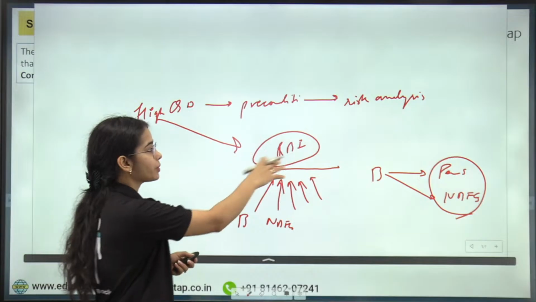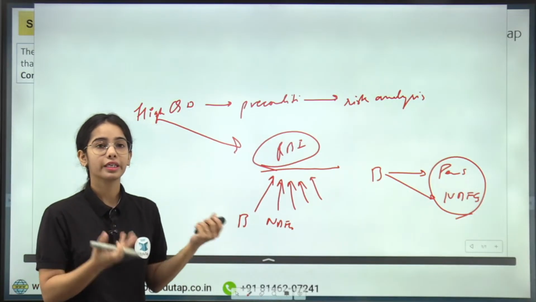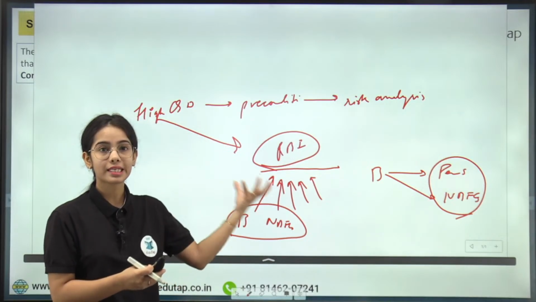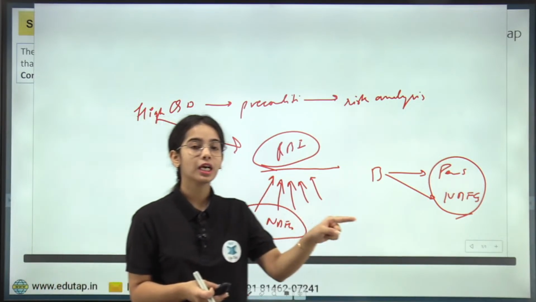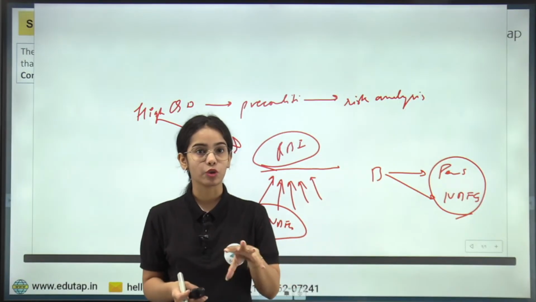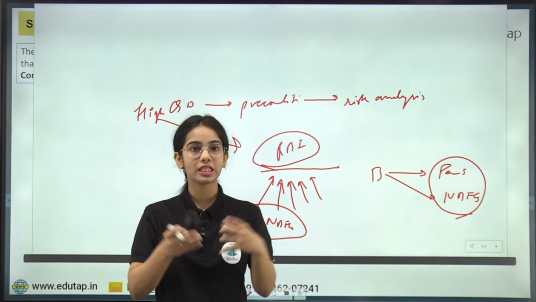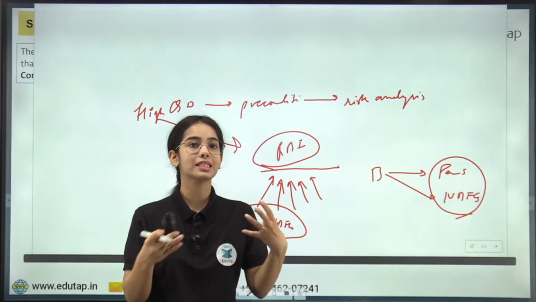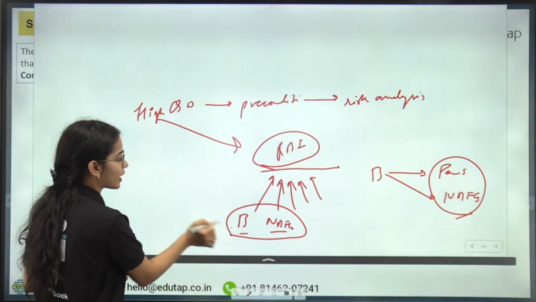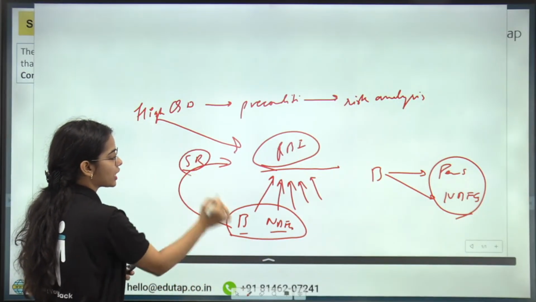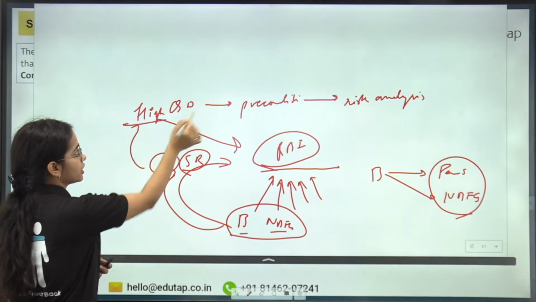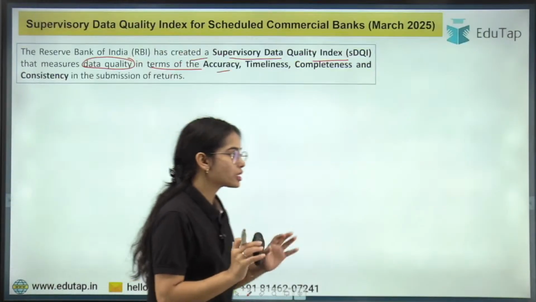Okay, now where does the RBI get the data? The RBI gets the data from the supervised entities only. It's not that the RBI is going and seeing the working of each and every bank, each and every NBFC. No, the RBI collects the data from all these banks and from all these NBFCs. So all these NBFCs and banks have to provide the supervisory returns, or they have to provide reports having high quality data to the Reserve Bank of India. Okay, so this is the basic idea.